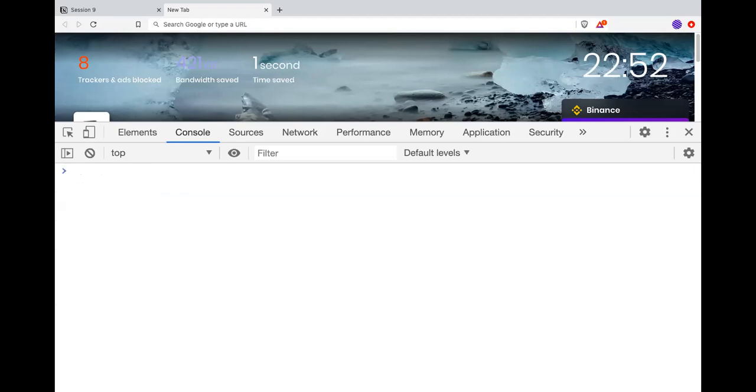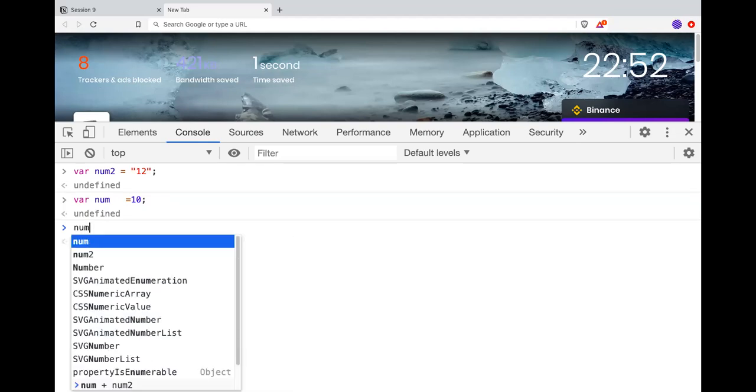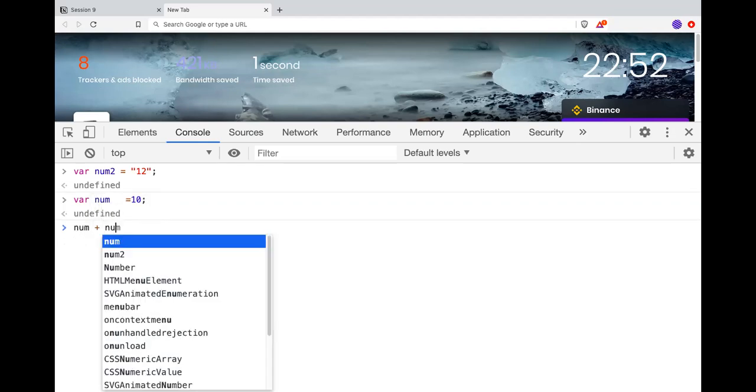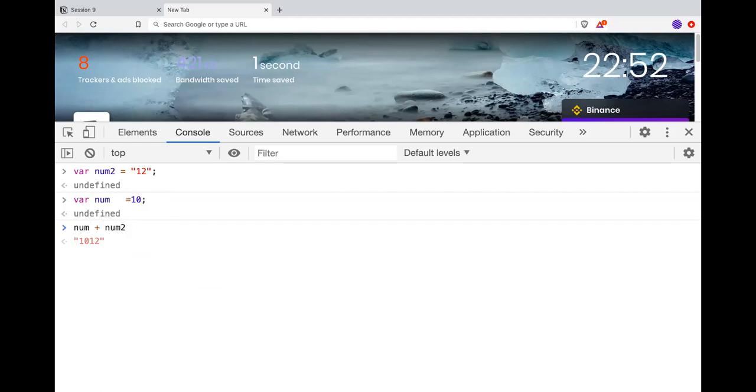Okay. Now tell me, what will be the value of num plus num2? It will be 10 and 12. Okay, why? Because the first is a string and the second is a number. Yes, correct, right?